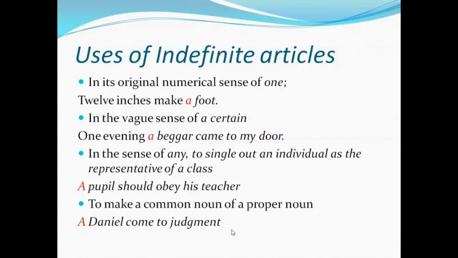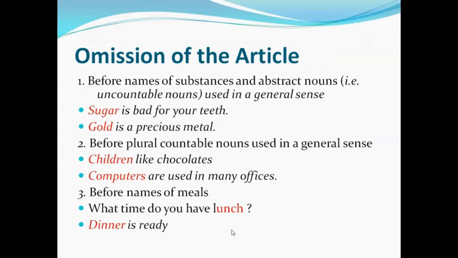In the sense of any, to single out an individual as the representative of a class, a pupil should obey his teacher. To make a common noun of a proper noun, a Daniel come to judgment. Here, what is a proper noun? Daniel. We don't know which Daniel, but a Daniel came to judgment. Now, how can we omit the use of article?